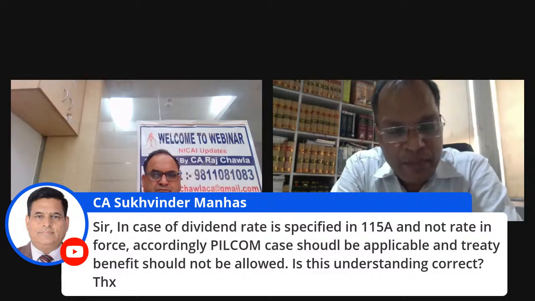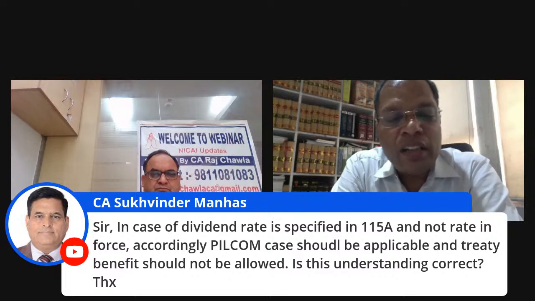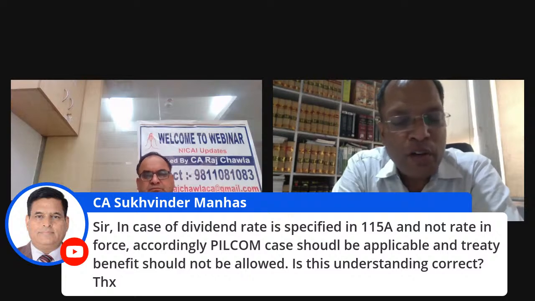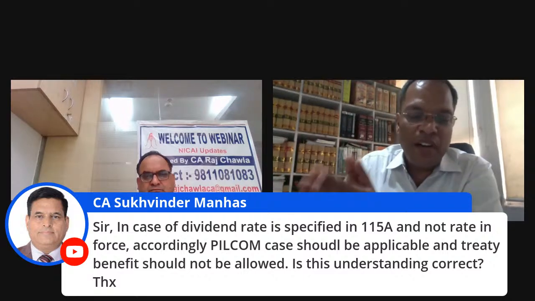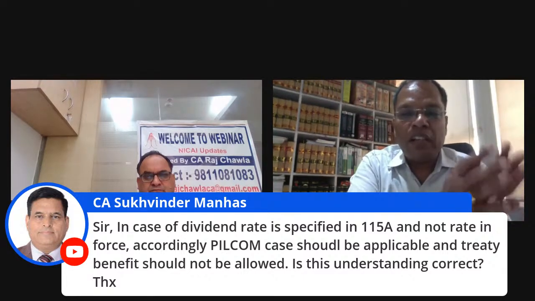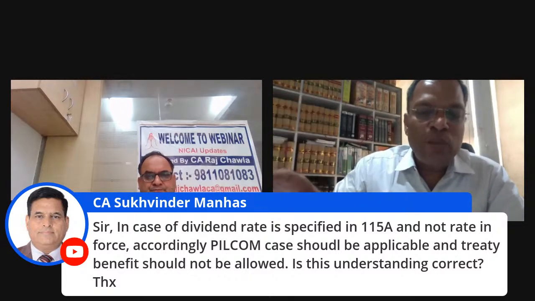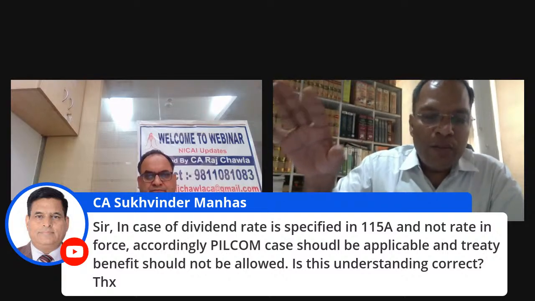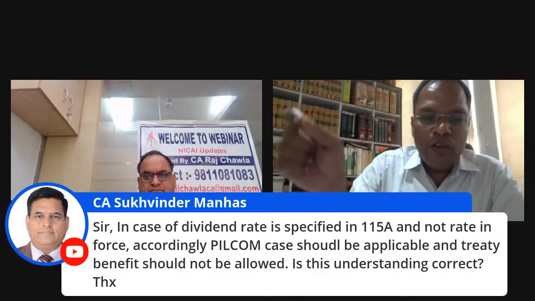in the Pilcom case. Whereas the Supreme Court, in the recent Engineering Analysis case of software royalty, has distinguished the Pilcom case, saying that TDS under 195 and TDS under 194E are totally different. Under 195, any sum chargeable to tax in India, other than interest or salary, is subject to the rate in force.